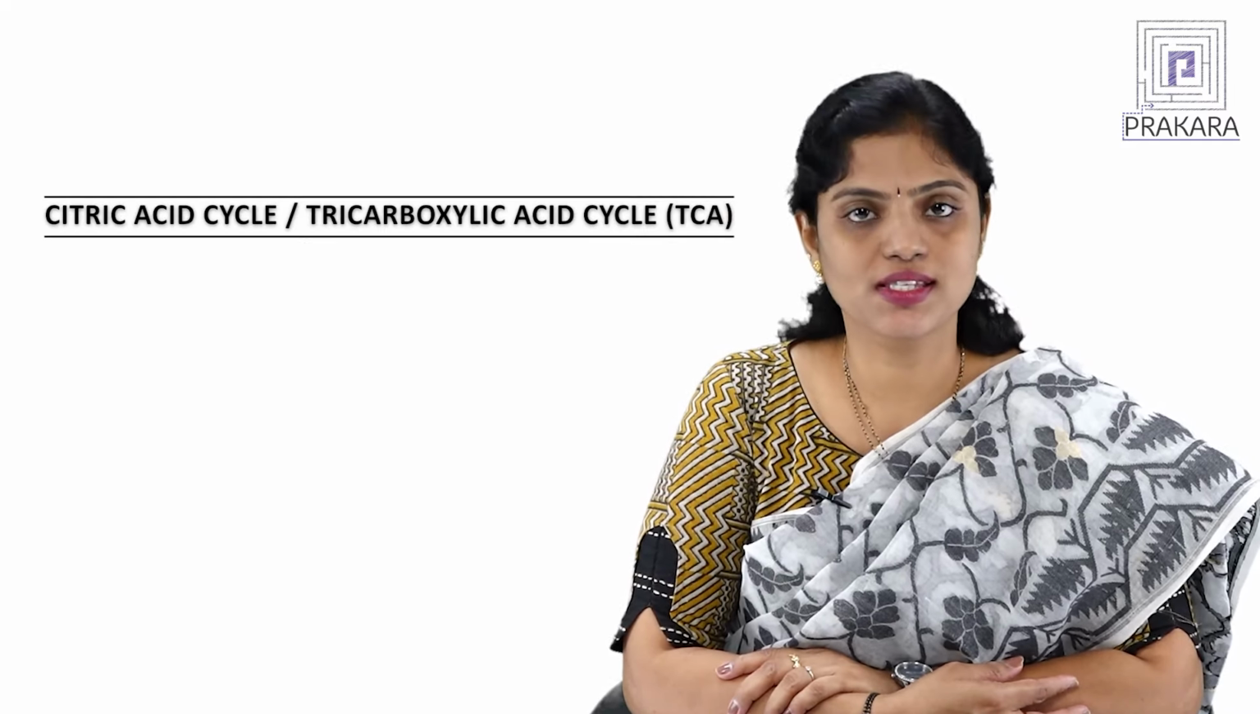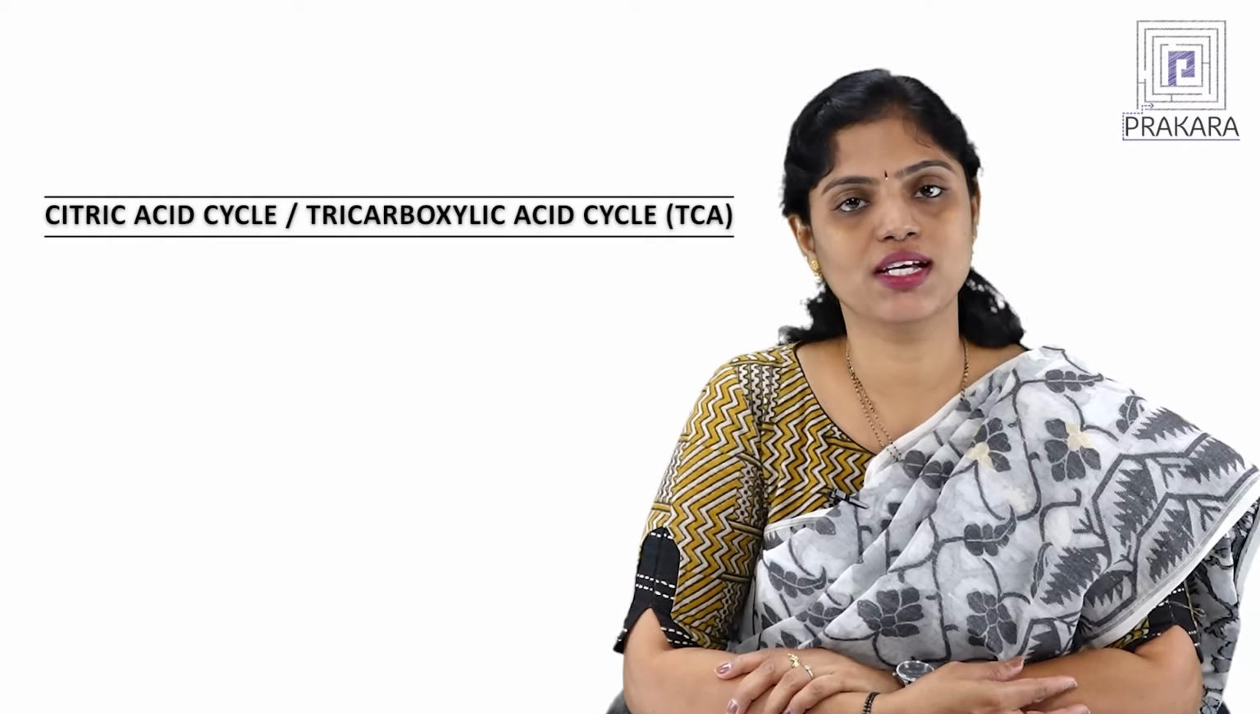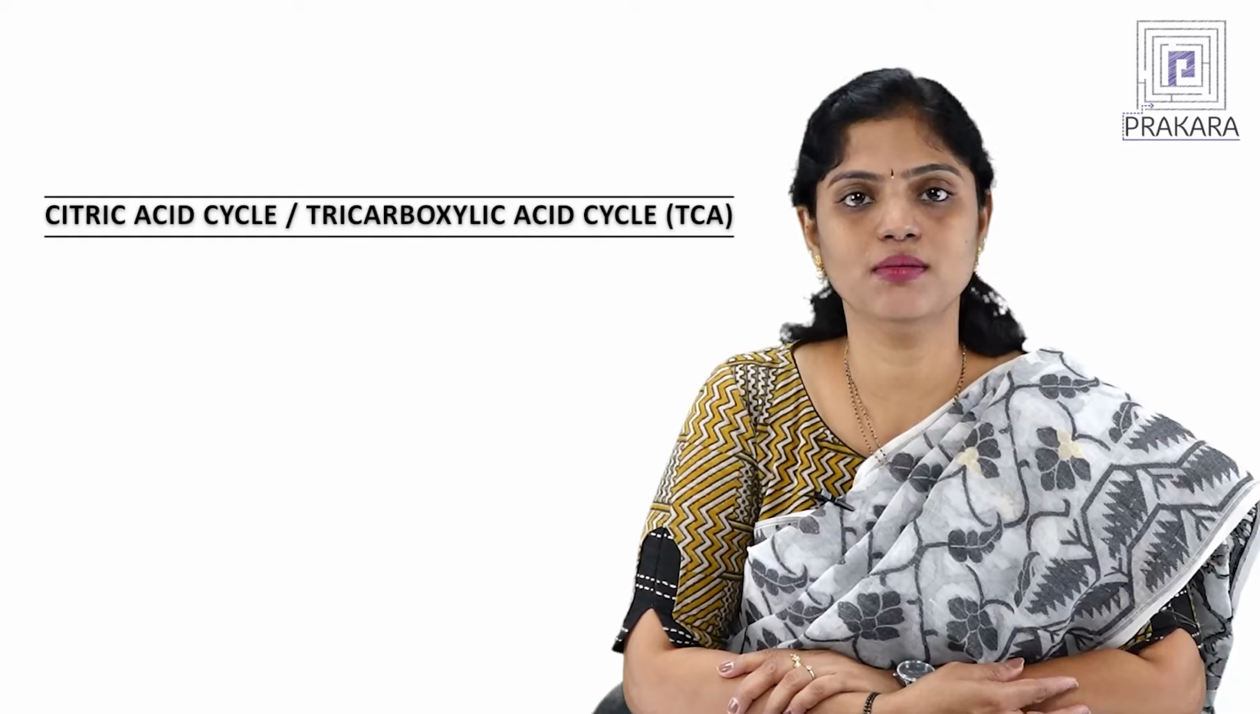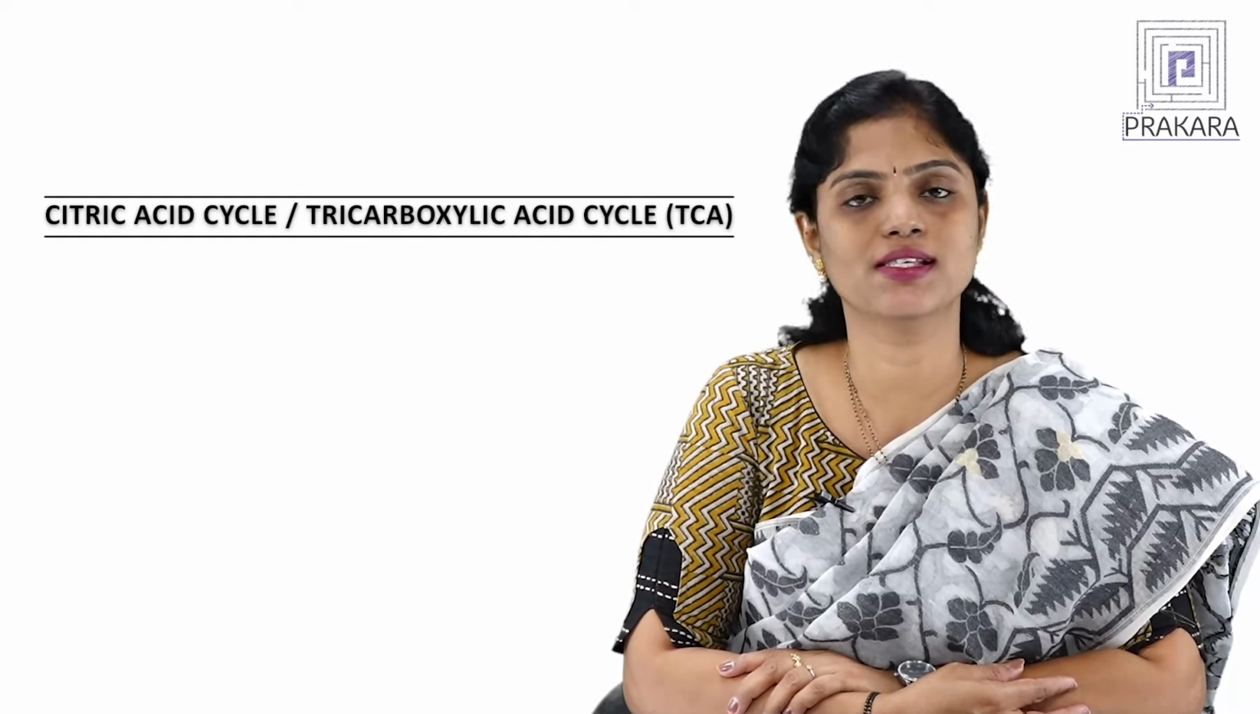Understand a very interesting metabolic pathway in this video. This is the citric acid cycle, or tricarboxylic acid cycle, or Krebs cycle. In short, it is called the TCA cycle, referring to the tricarboxylic acid cycle. Why is this pathway very important? This is because it is the central pathway which connects the metabolism of all the biomolecules like carbohydrates, fats, proteins. So, the central pathway in all this chain is your Krebs cycle.